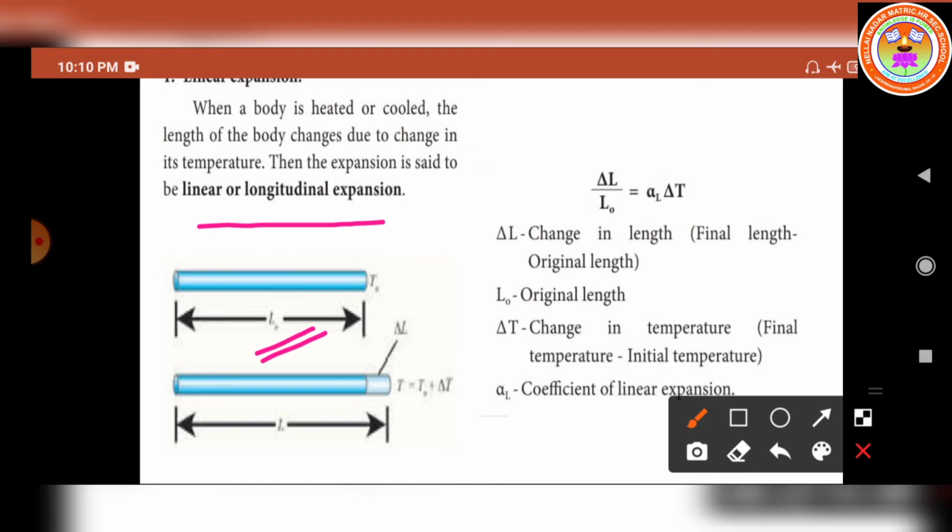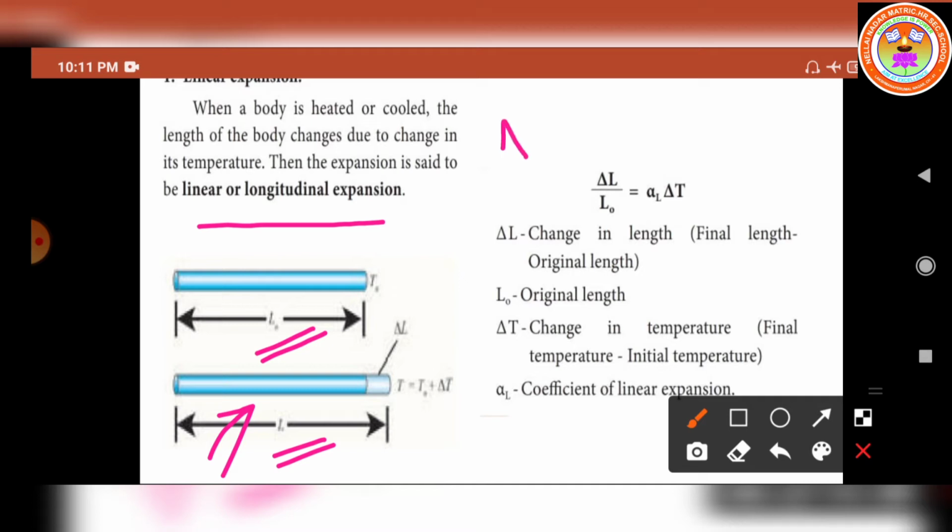Okay. Now heat energy is given to the rod. So what happens here? The length increases. Now the change in length is denoted by the symbol delta L. So what is delta L? The difference between the final length and the original length. So when the rod is heated, the length of the rod changes. L is taken as the final length of the rod. So we can find the change in length.